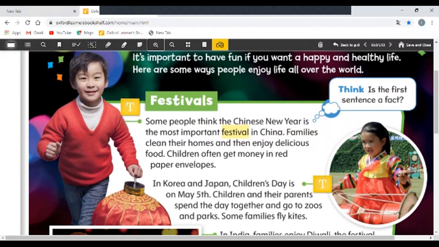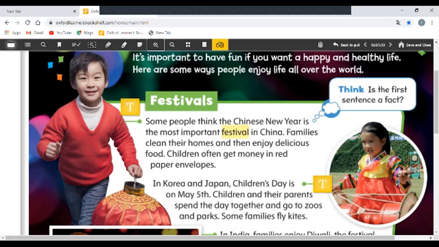So here we are in China, not in Bahrain or Saudi Arabia. We are in China, and the time is the New Year, the beginning of the year. In China, they have a festival. What do the people do in the festival? Of course, the first sentence here is a fact, because this festival, the New Year, it's in China.